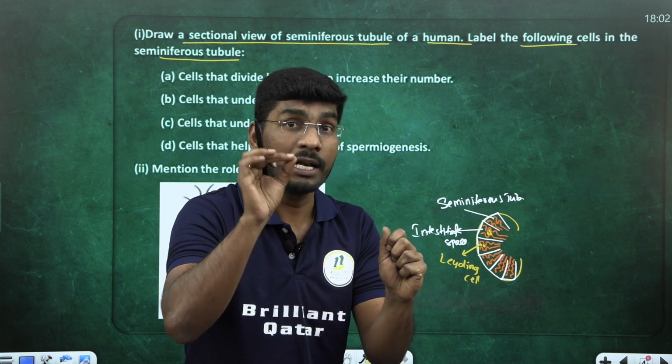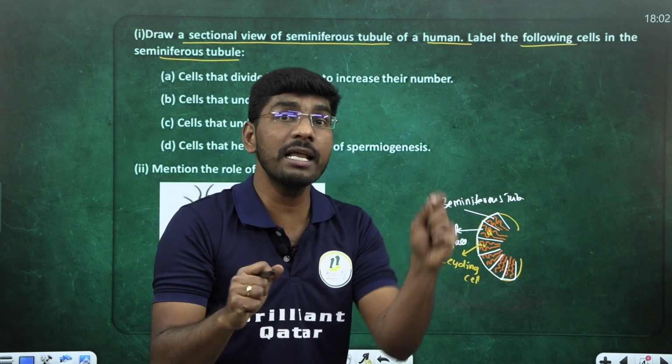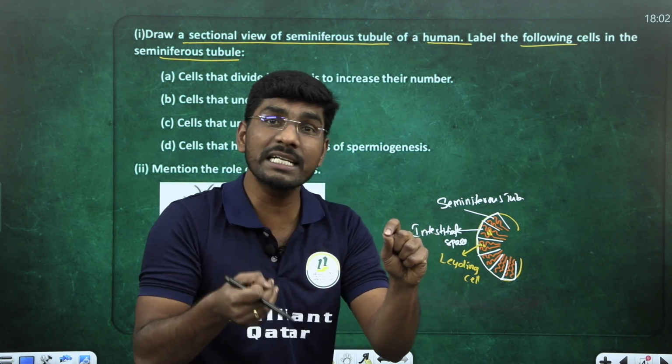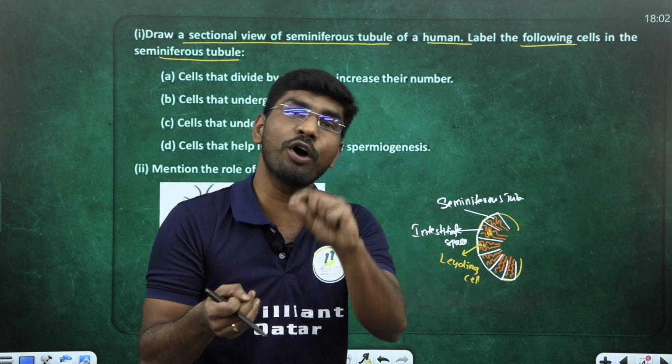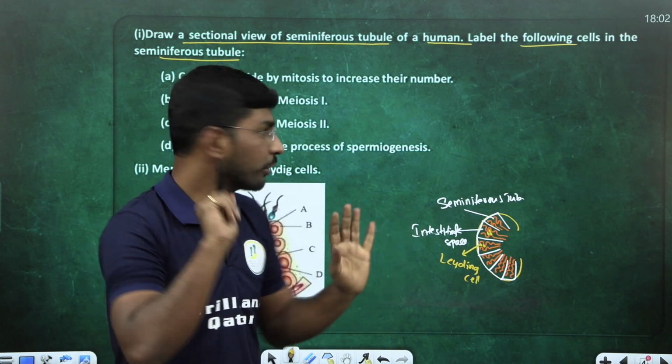Androgen called what? Testosterone. Leydig cells act on which hormone? LH hormone acts, and these Leydig cells produce what? Tell me. Androgen or testosterone, right? Now look here.